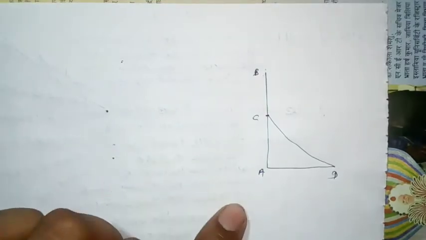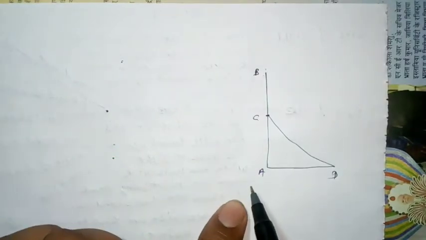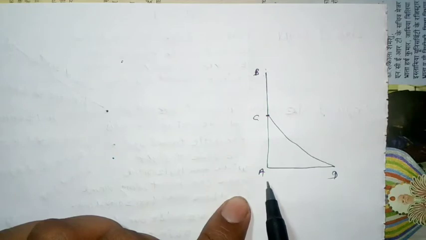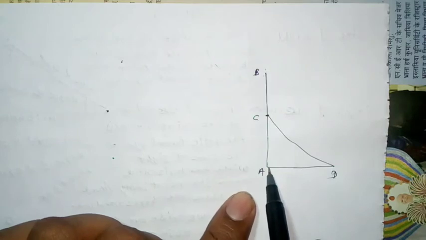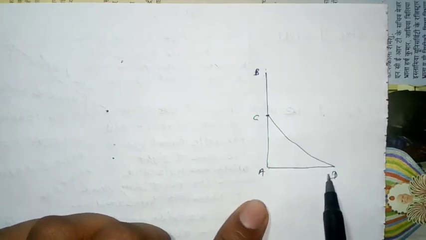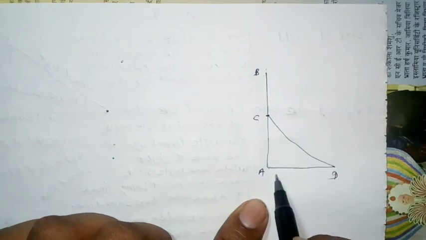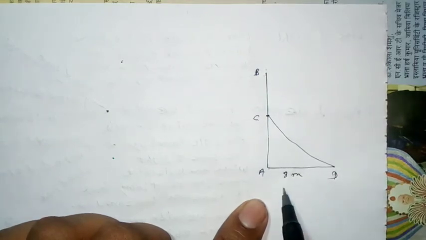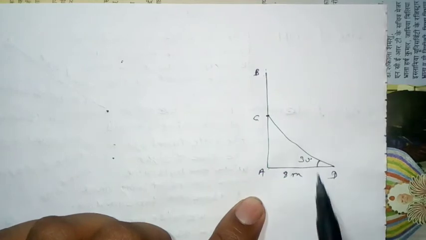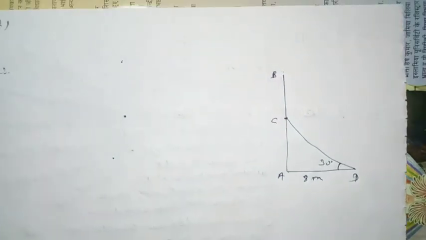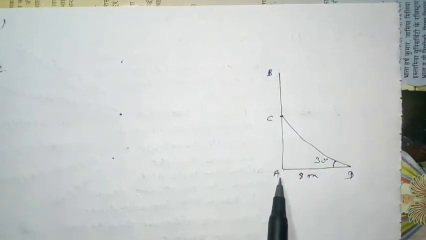Okay, also the distance between the foot of the tree and the point where the top touches is 8 meter, and also the angle is equal to 30 degree. So we have to find the length of the tree, means the length of AB.